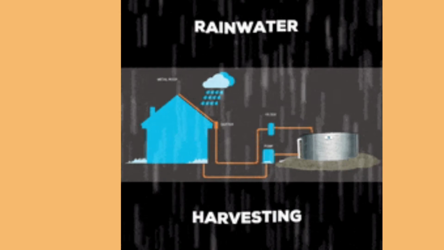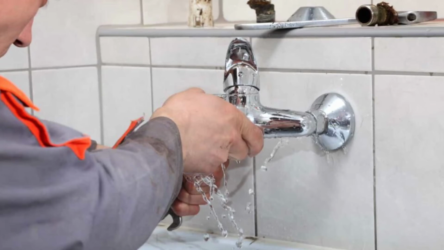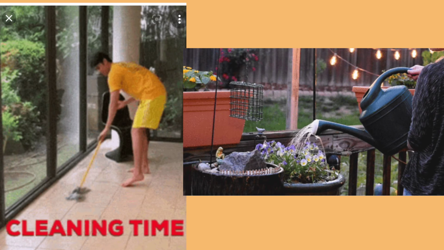First, the practice of rainwater harvesting should be encouraged. Secondly, repair leaking taps to prevent wastage of water. Then, stored rainwater must be utilized for domestic uses like cleaning the house and watering plants.